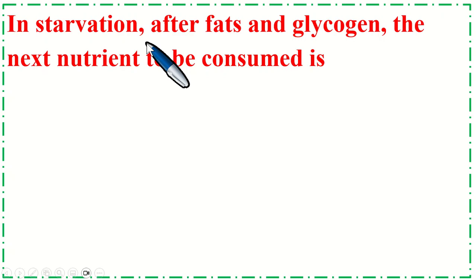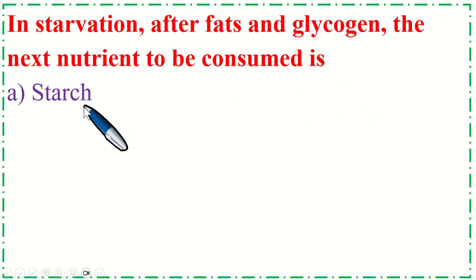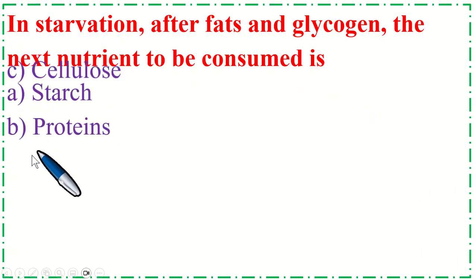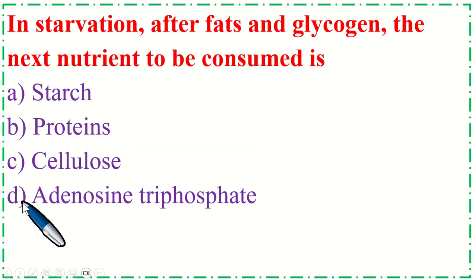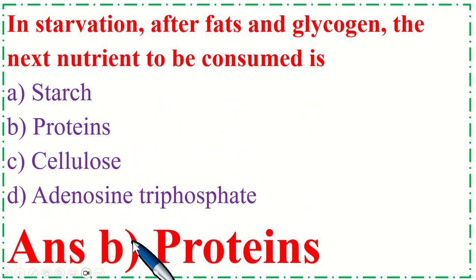In starvation, after fats and glycogen, the next nutrient to be consumed is option A starch, B proteins, C cellulose, D adenosine triphosphate. Correct option is B proteins.